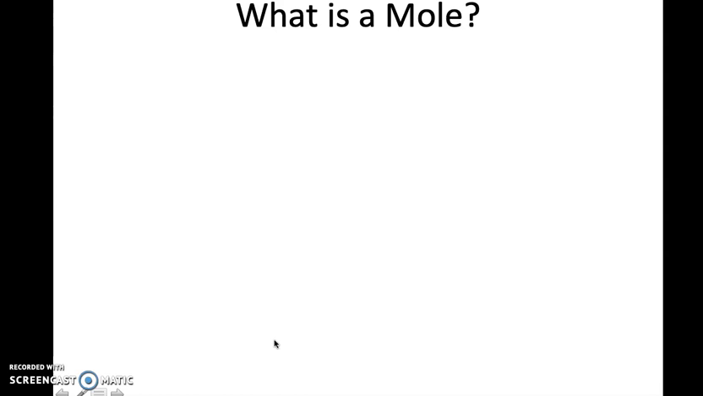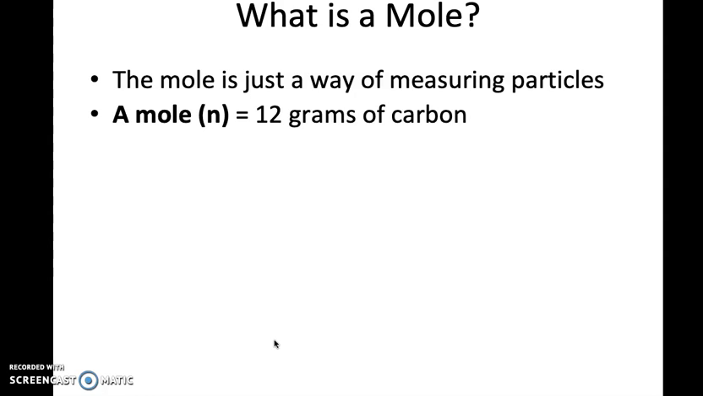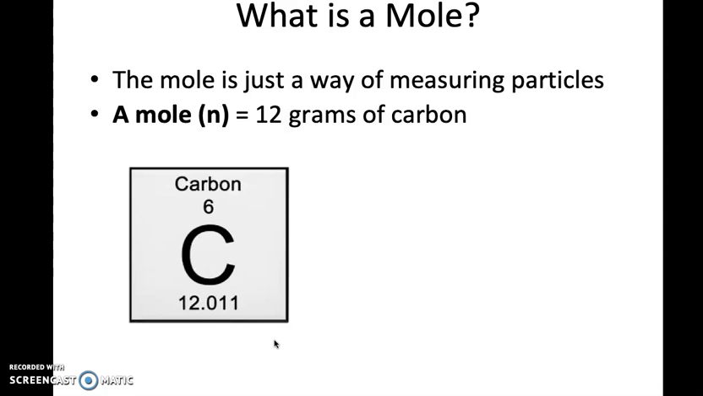So let's go over what the mole is. A mole is just a way of measuring particles, okay? We can't count particles because particles are tiny, so we've come up with the mole as a way to count particles in a different way. A mole is just equal to 12 grams of carbon, and we may recognize that number. So where does that 12 grams of carbon come from?